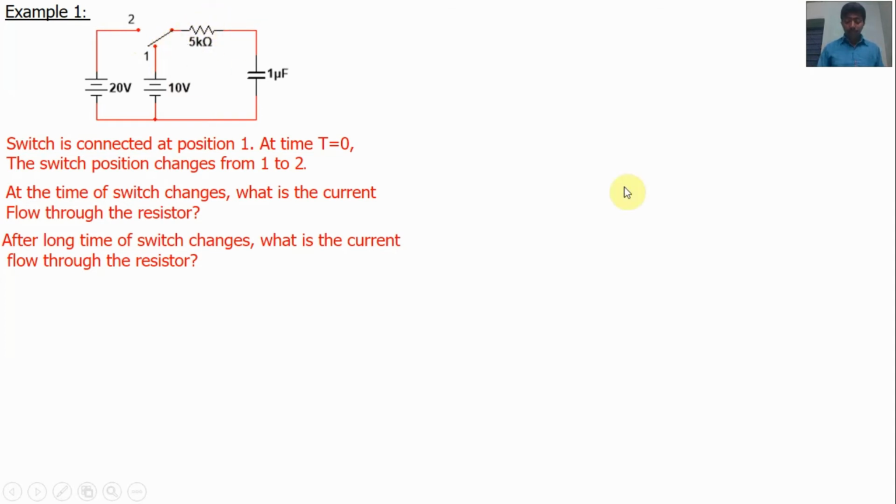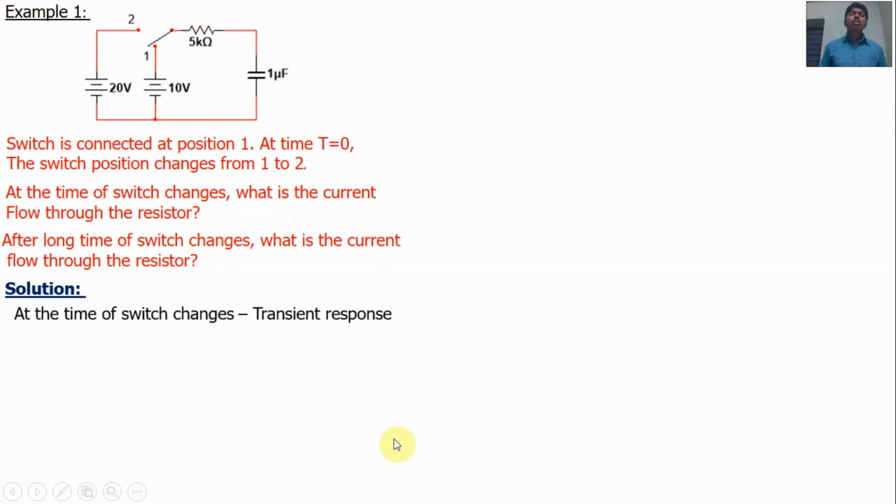Okay, we got to find the solution. The first question is, we have to find the current flow through the resistor at the time of switch changes. At the time of switch changes means transient response. What will be the equivalent effect on capacitor at transient response? At transient response, capacitor acts as a constant voltage source with previous state value.